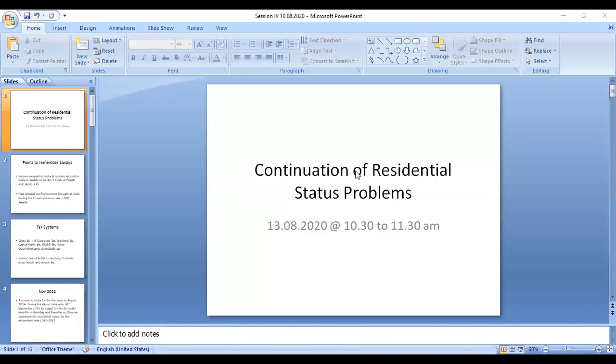Right. So residential status, we can say we have completed it maximum, isn't it? So now let us recollect this a little and move on. So first, you have to go for checking the basic conditions 1 and